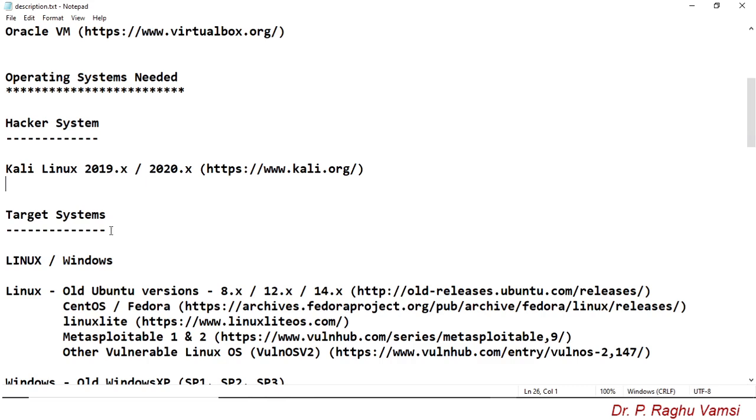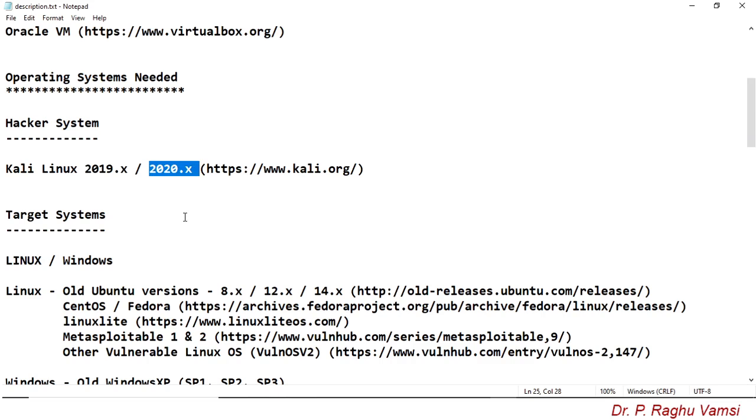I recommend installing any of the versions of Kali Linux, that is 2019.x, meaning there were 4 versions released in 2019. In 2020, currently the 2020.2 version is going on.